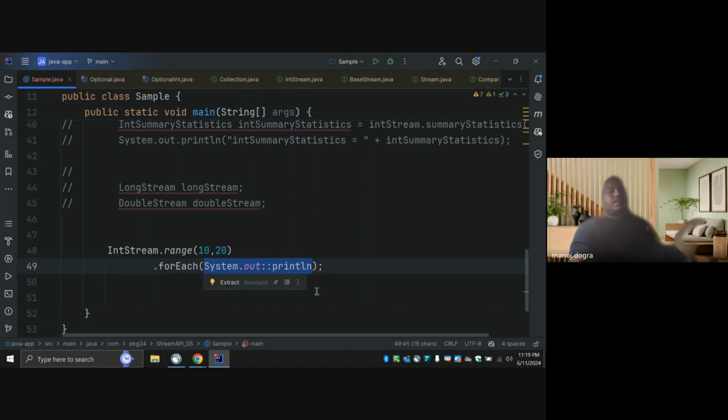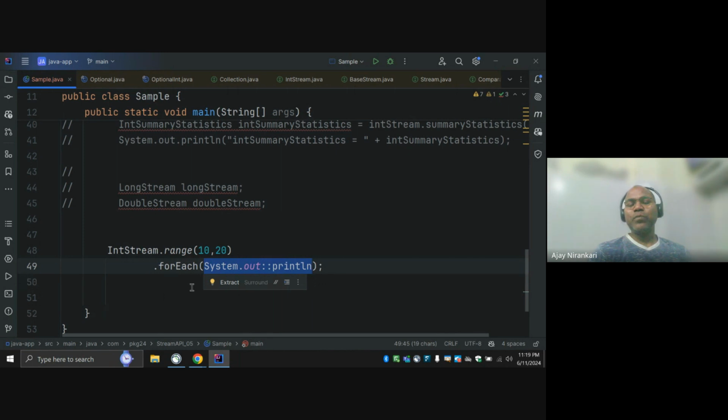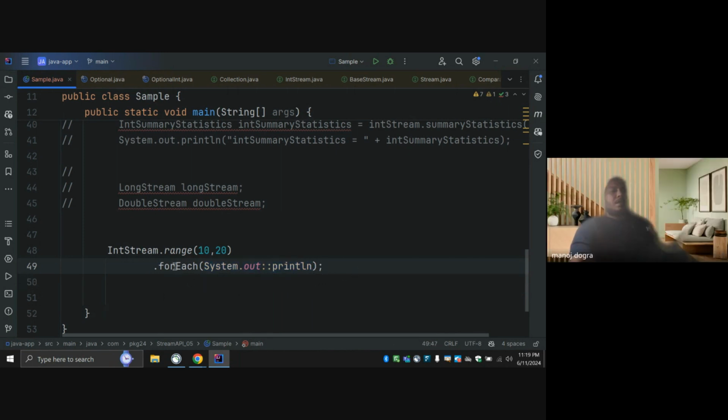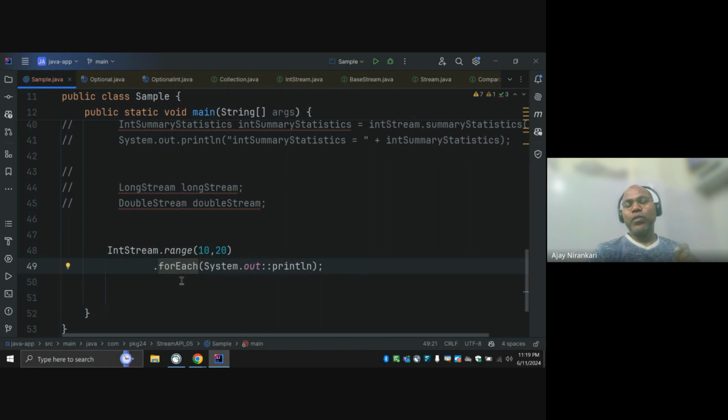This is a method reference. Method reference means you are passing code. Here, you are calling forEach, but you are not passing any value. You can say, hey, forEach function, this is my println function. You can execute it for every number which you receive. So here we are passing the code snippet.